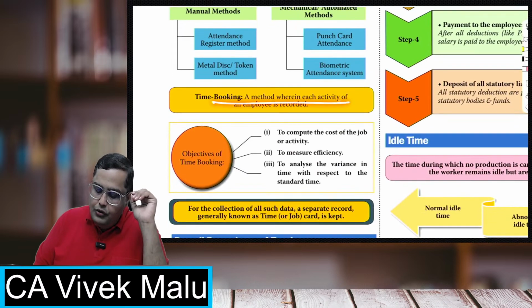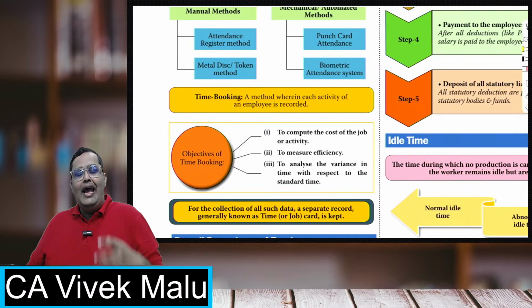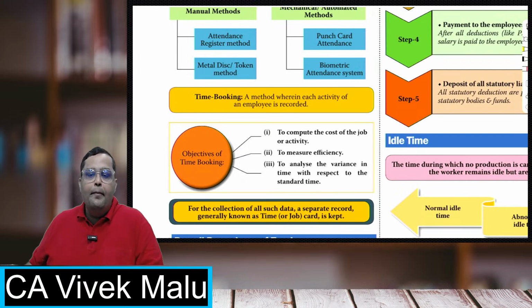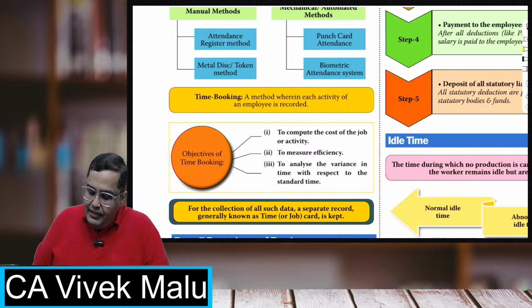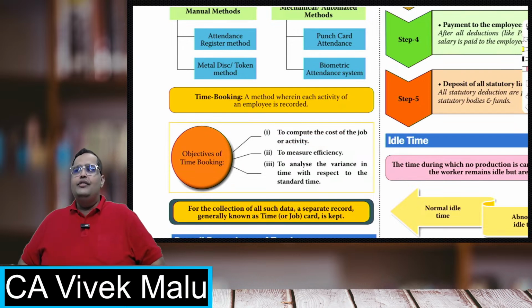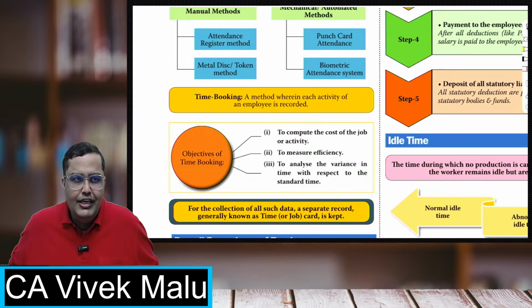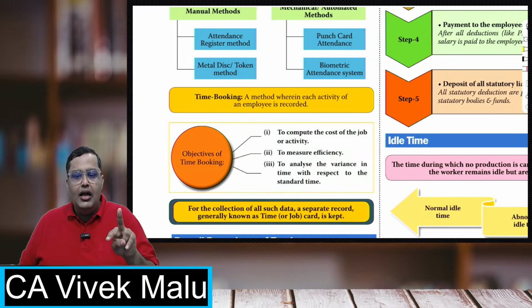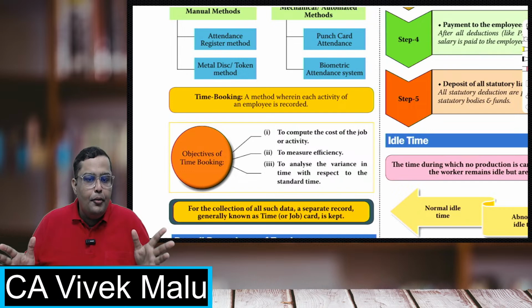Time booking is a method in which we actually record how much the employee has worked. How do we calculate the time booking? Students, in time booking we make two types of cards. One is a time card and the other is a job card. A time card is given to all the employees.